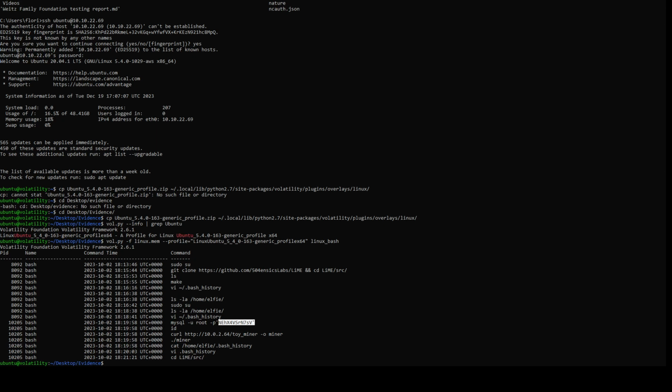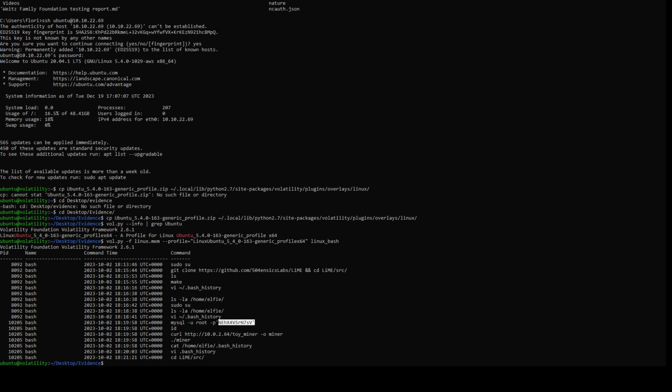All right, what's next? Running processes. In memory forensics, examining running processes is a fundamental and crucial part of analyzing a system's memory dump. Analyzing running processes can be highly effective in identifying anomalies because it provides a baseline for what should be expected in a healthy and normal system.